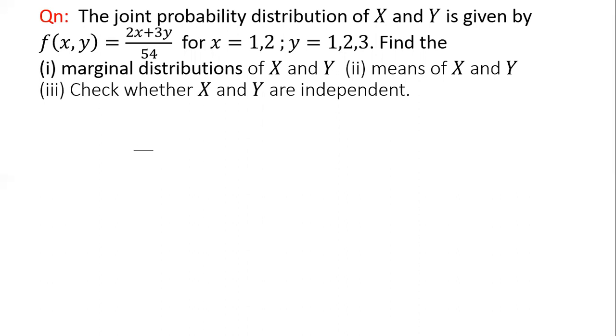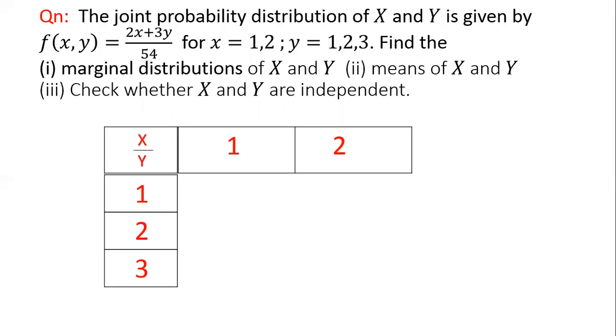Now see, this is a problem on joint discrete random variables. And we have to first construct a two-way table. That two-way table represents the joint probability distribution of x and y. So let us construct that two-way table. X values are given as column headings, Y values are given as row headings. And we are going to construct this two-way table.